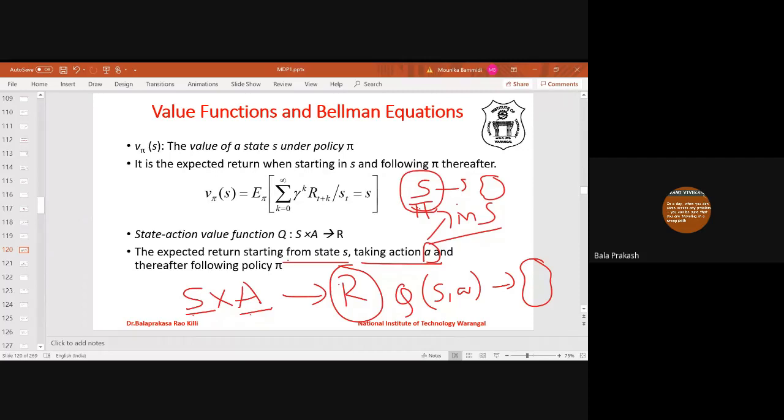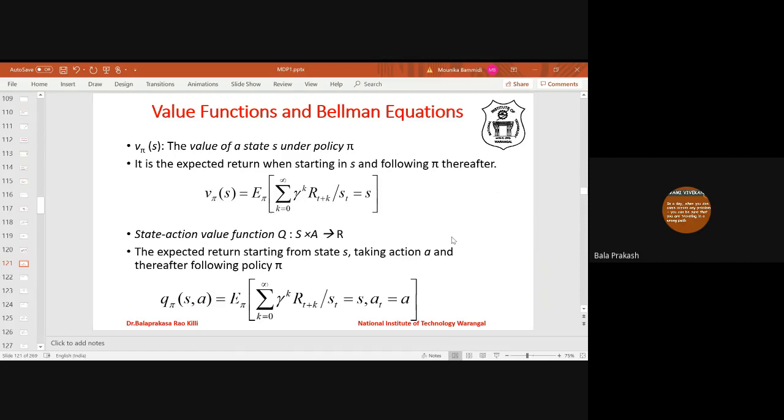In the action value function, in state S the value does not depend on the policy; in state S we are taking action A. From the next state onwards, we follow the action recommended by the policy. This is the difference between the action value function and the value function. We have to understand this difference, because these are useful while defining the optimal policy.